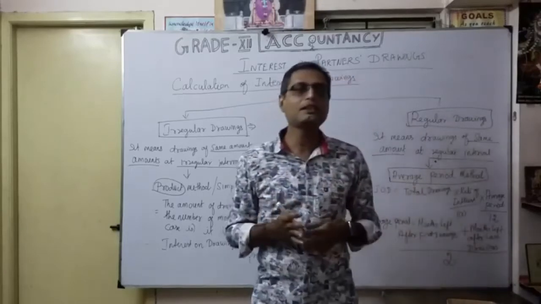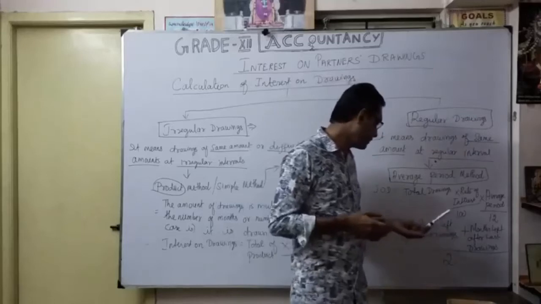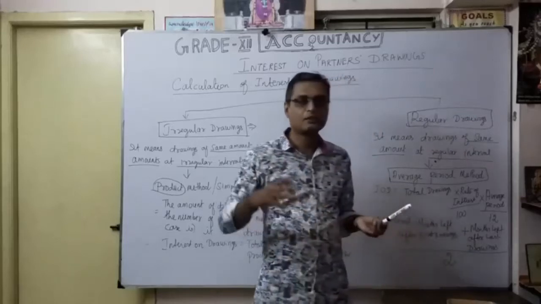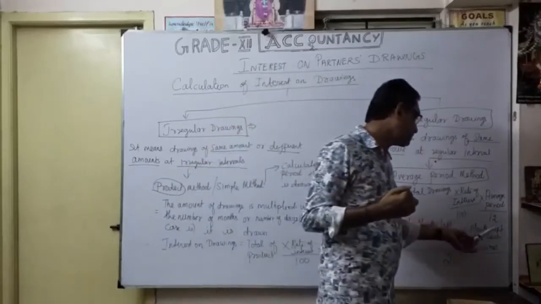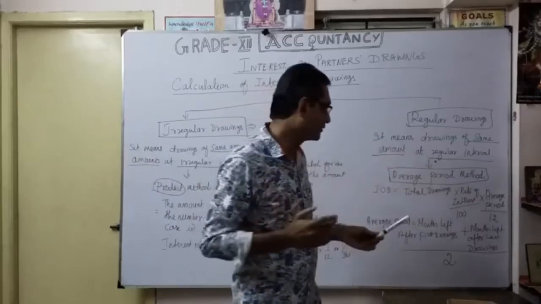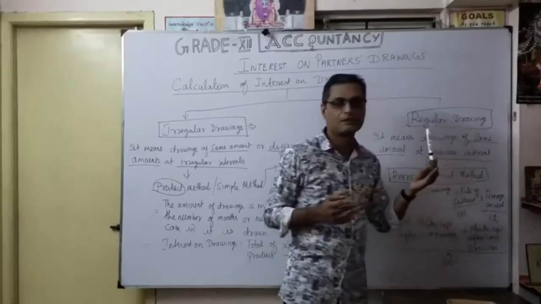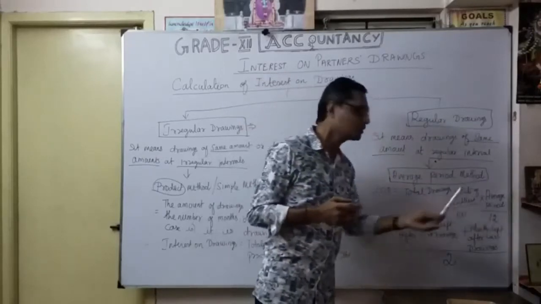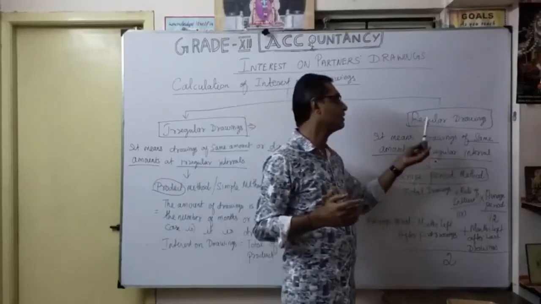So here, what is the meaning of average period? The months left after first drawings, so how many months left after first drawings, then months left after last drawings. We add these two, whatever left for first drawing and left for last drawing, then divide by 2. You will get the average period. That is what you are going to substitute here. Once you substitute here, this amount you can classify according to the average period method under regular drawings.